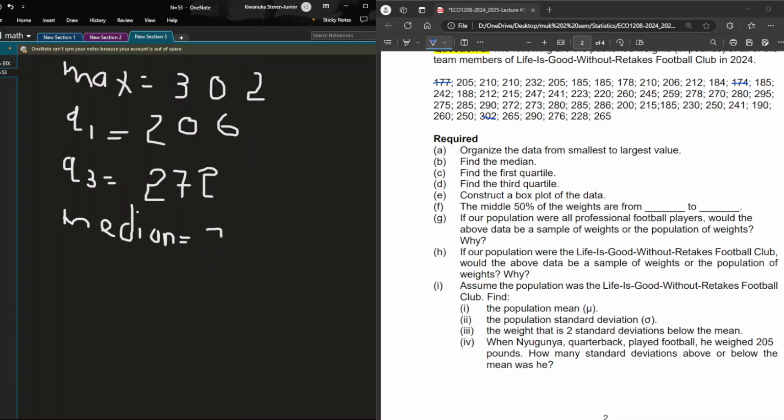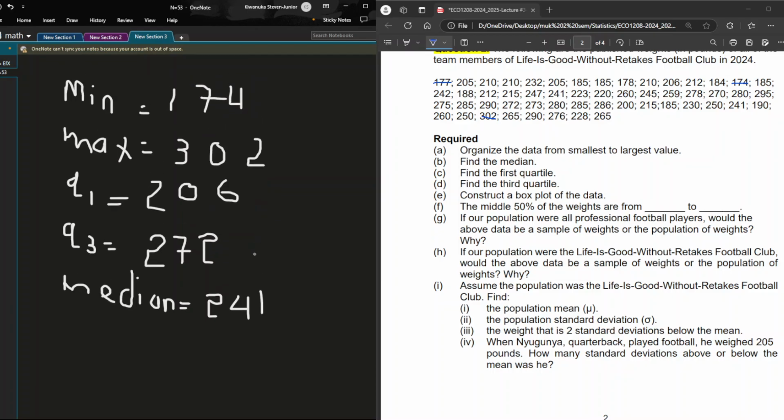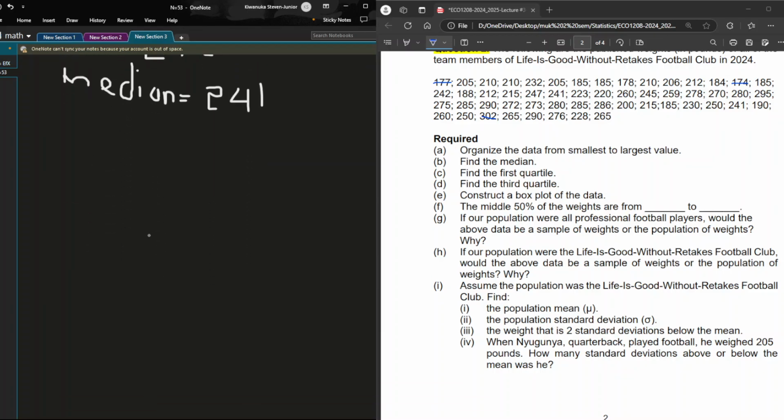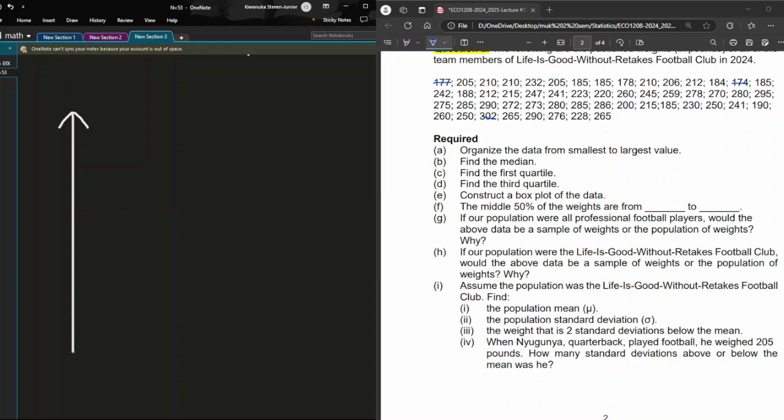We found out that our median is 241. And guess what? We have all the prerequisites of drawing a box plot. Yeah, so probably using your ruler and pens or pencils, I think it should be a pen. Unless I emphasize, forgive me once, pencil, then we can cope with that.